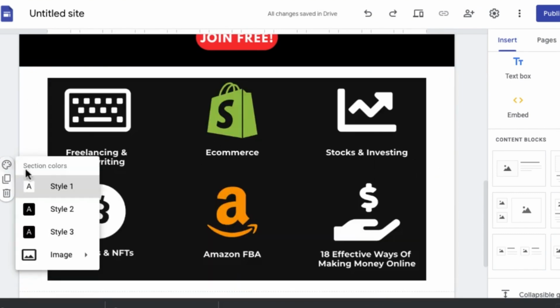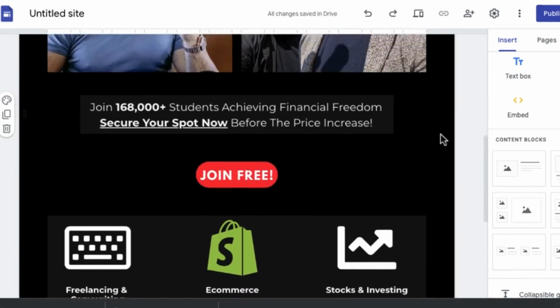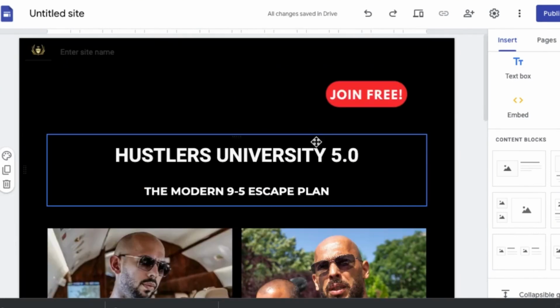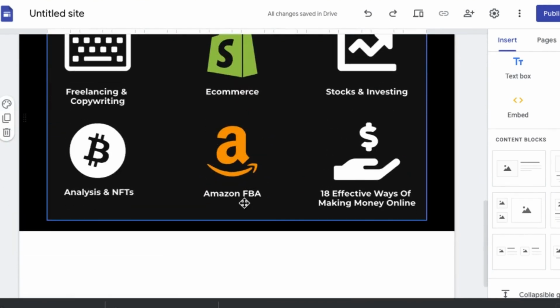And then I'm going to click on background color. I'm going to change this to black just so it actually rhymes with the page, guys. So you can see our landing page is actually starting to come up, right? If I scroll up to the top, you can see we have Hustlers University, we have images, we have join free, and then we have this right here.